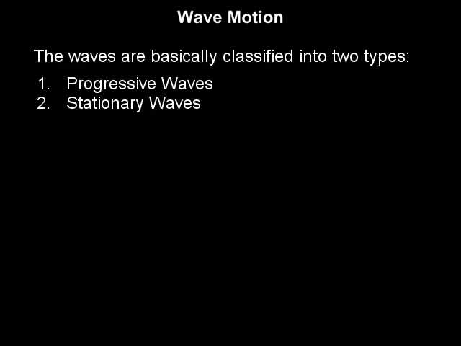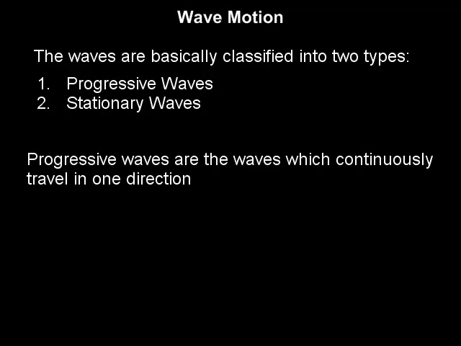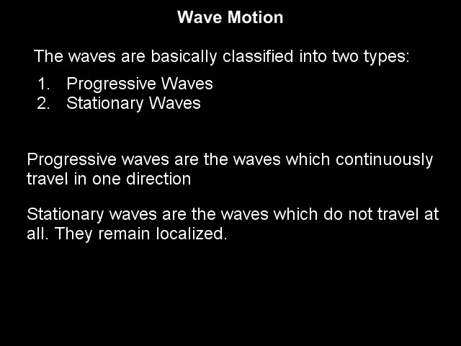The waves are basically classified into two types: progressive waves and stationary waves. Progressive waves are the waves which continuously travel in one direction, and the stationary waves are the waves which do not travel at all. They remain localized. We are going to study the stationary waves in detail in the next chapter.